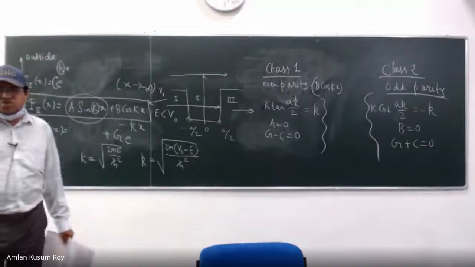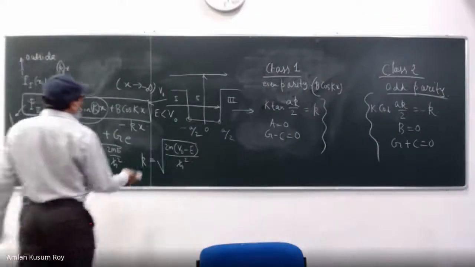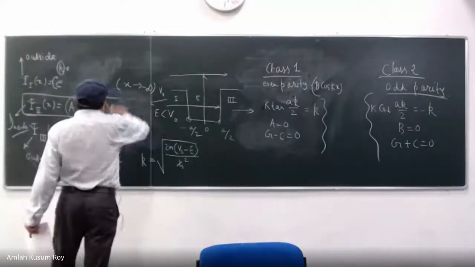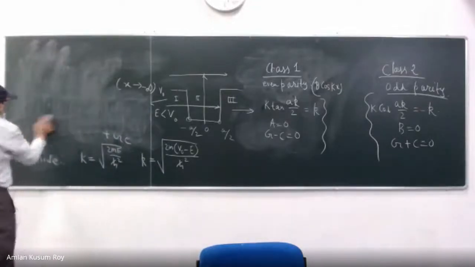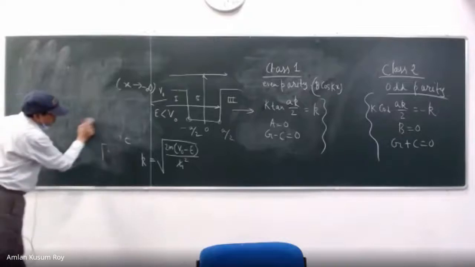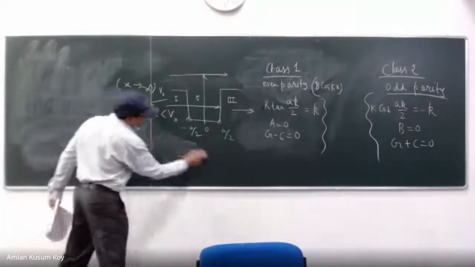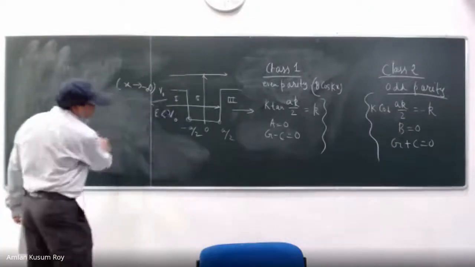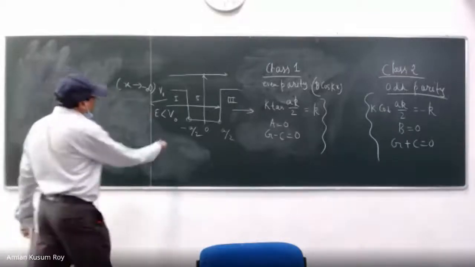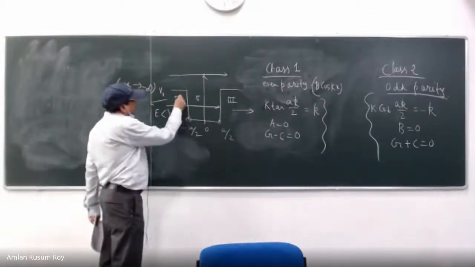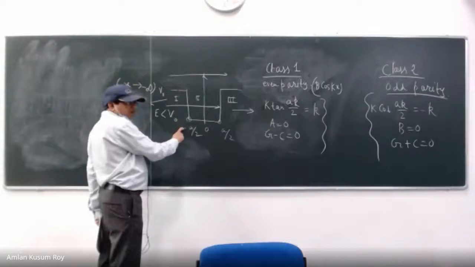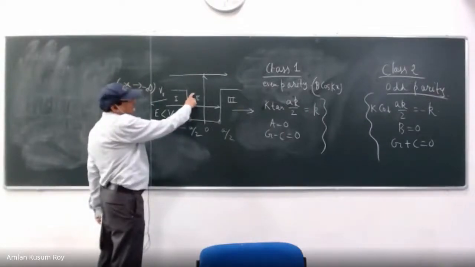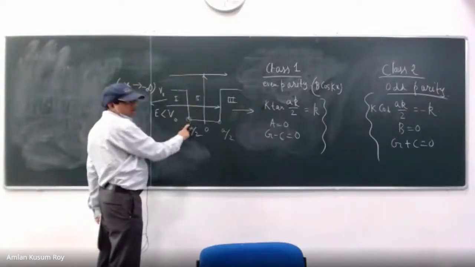Okay, so all I need to do now is to hook the two sides. What does that mean? That means I'll use the same trick. I will put the wave function in region 1 at x equal to minus a by 2 equal to the wave function in region 2 at x equal to minus a by 2.